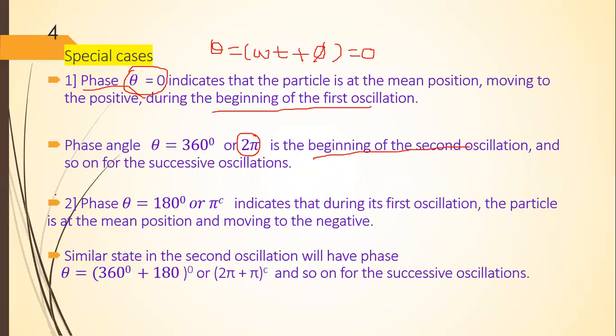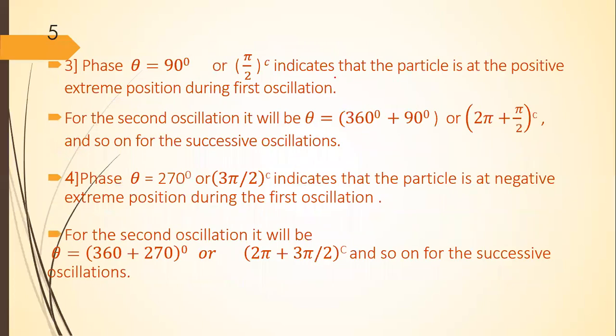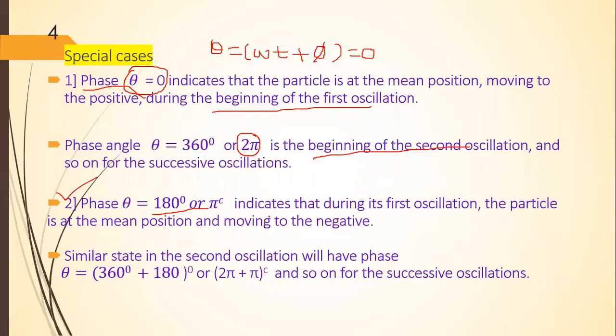Let's see the second case. Phase theta is equal to 180 degree or pi. We have seen, when theta is equal to 180 degree or pi, what happens here?